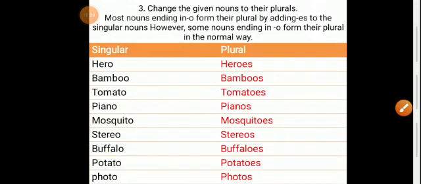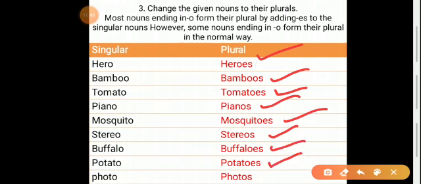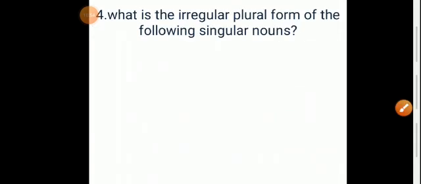Once again, hero, heroes. Next, bamboo, bamboos. Tomato, tomatoes. Piano, pianos. Mosquito, mosquitoes. Stereo, stereos. Buffalo, buffaloes. Potato, potatoes. Photo, photos. Moving to the next question.